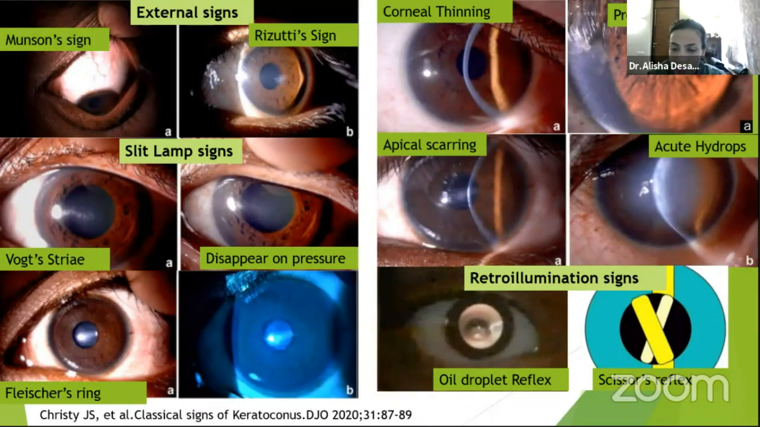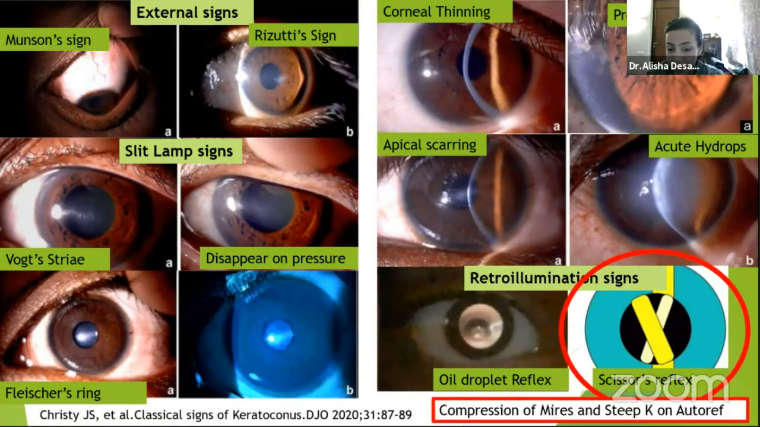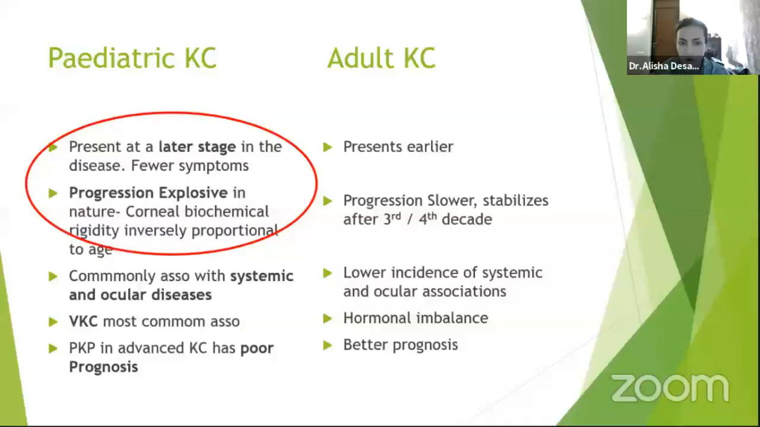When we talk about the early signs, I think one extremely important sign is the scissors reflex, which comes really early on, and a good optometrist can find it. And also compression of mires on an autoref. My optometrist usually comes and tells me, ma'am, please do a Pentacam for this patient because there's a little bit of compression of mires, even if the Ks are not very raised. So steep Ks and compression of mires can be an idea that you can get on an autoref.